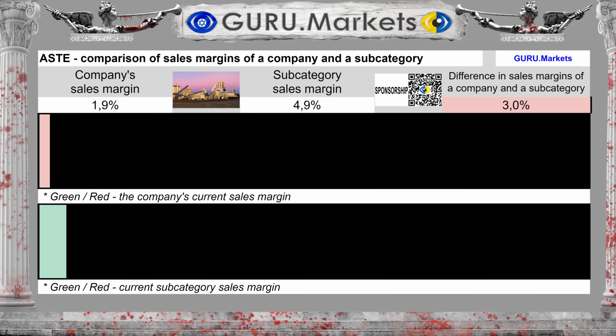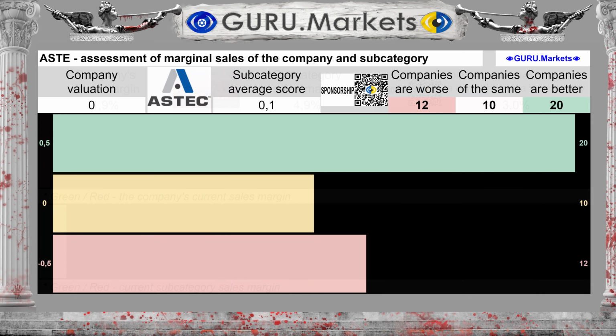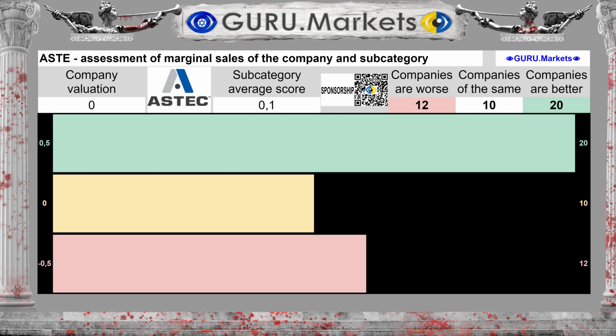The margin is 1.9%, with an average for the subcategory of 4.9%. The difference between the subcategory average and the company's performance is 3%. Assessment of sales profitability in comparison with the indicators of companies in the subcategory. Tolerable, 0 points.